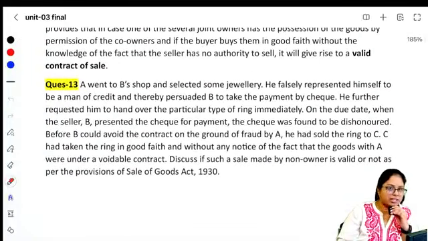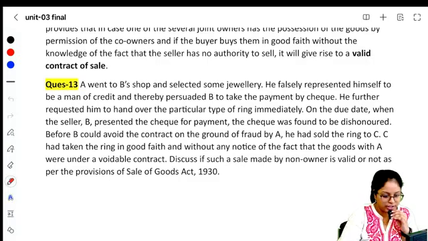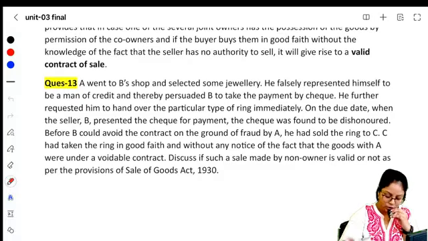Next is, if you know the provisions, these are all very, very simple. Almost the same things we have done in class. Right? Moving on to the next one.